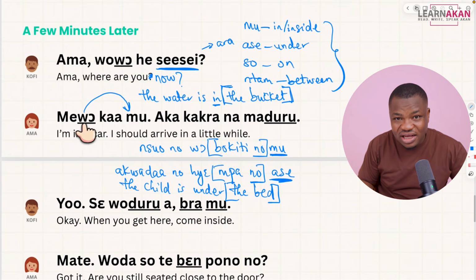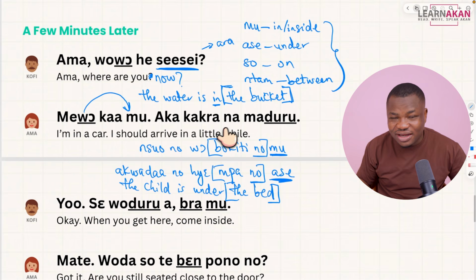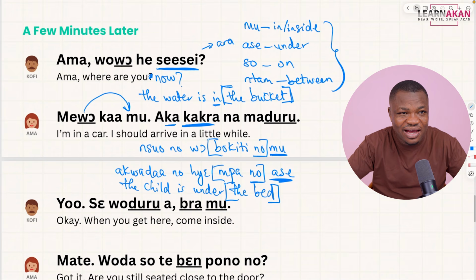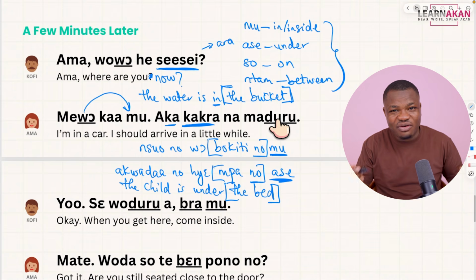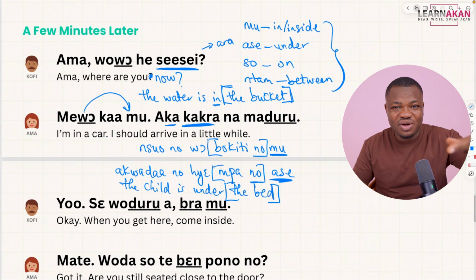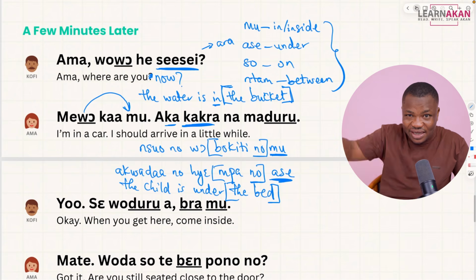So Ama says, me wo kamu. So kamu, the mu is in. So I am in a car. Aka kakra na medru. Aka kakra na medru. We have kakra, which is a little. Ka here means to remain. So when you say aka, you are saying it's remaining. It's left with. Kakra, a little. Na medru. We said dru means to arrive, to get to. So it's remaining a little, and then I will arrive. So it's left with a little, as in a little while, and then I'll be there.